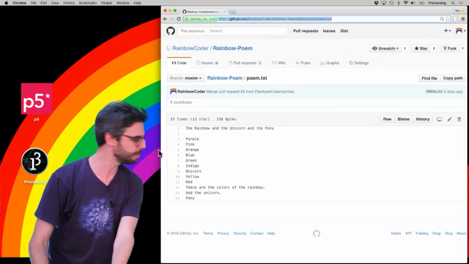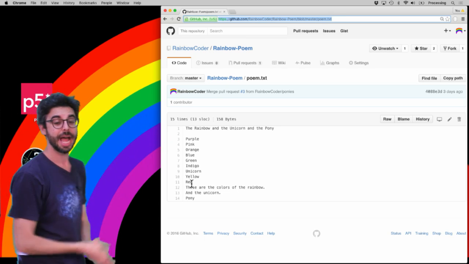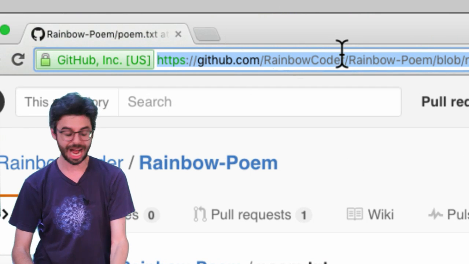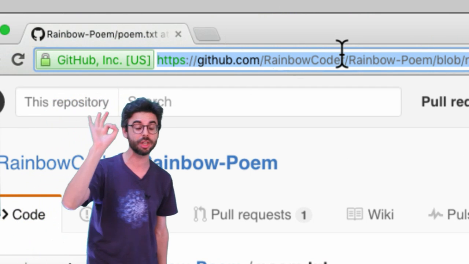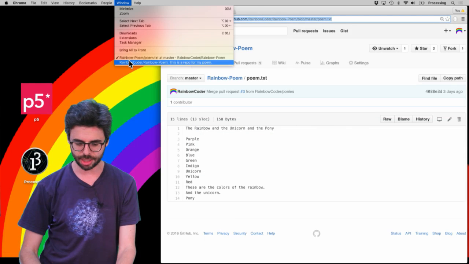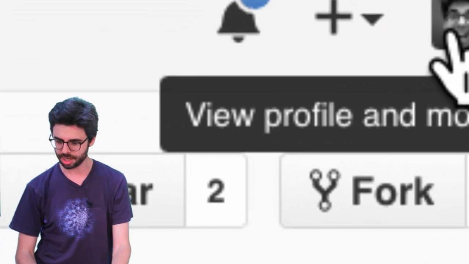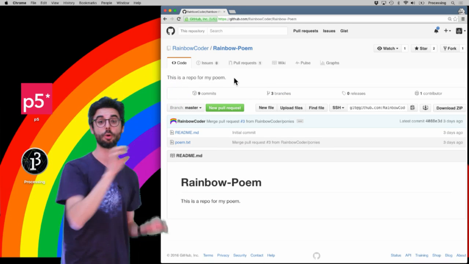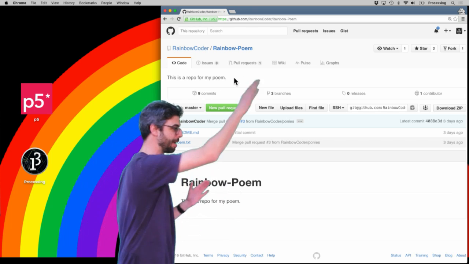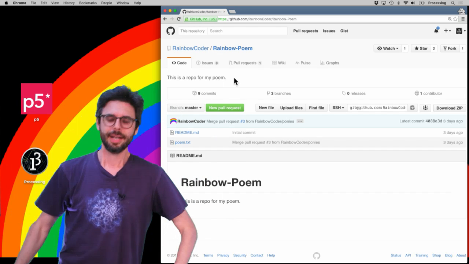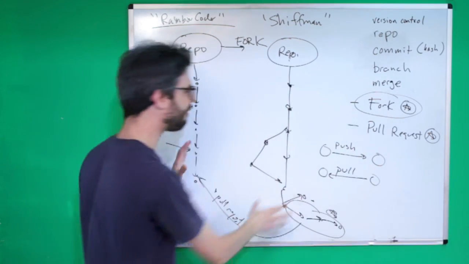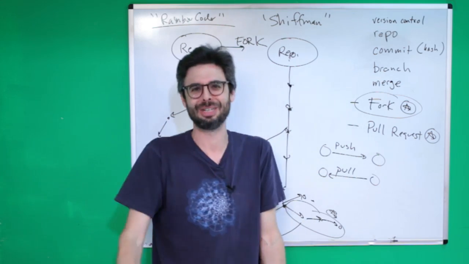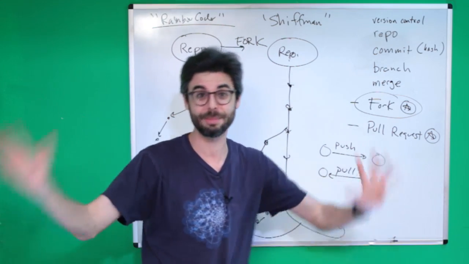So I am logged in here as Rainbow Coder. And what I've done already, in a separate browser window, is I am at this exact URL of this particular repository, but I am logged in as Shiftman. And you can see here, my little smiling icon is up there, and I am looking at Rainbow Coder's account and the Rainbow Poem repository. So the truth of the matter is, all of this stuff, I could fork and then make a pull request and do all of that. There's actually a really quick and simple way to do this because GitHub will kind of take care of everything for you. And I'm going to show you that first.